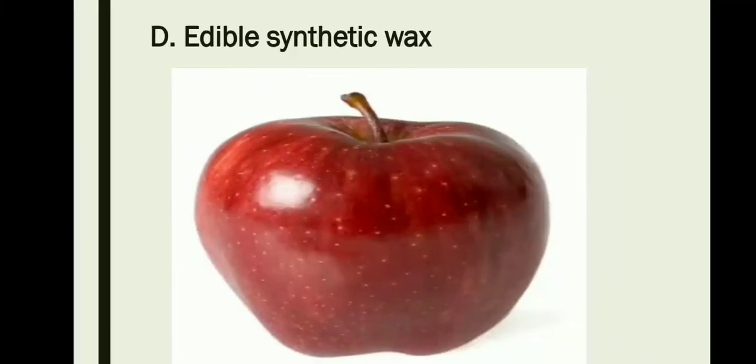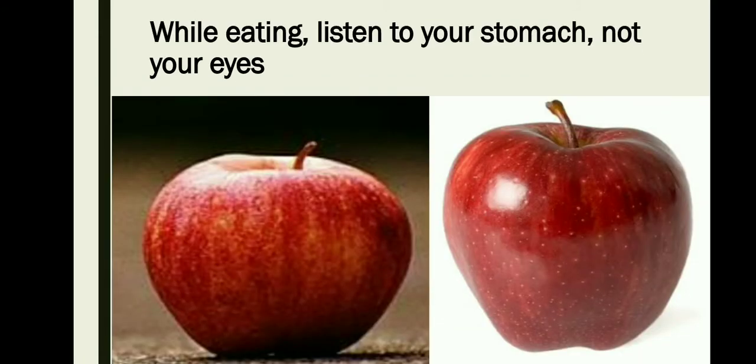There is one very important quote that all of us need to remember while eating, and that is listen to your stomach and not to your eyes. One of the major reasons behind food adulteration is that we all need food which looks nice, bright, and shiny. And in order to achieve that, there are a lot of synthetic substances which are added to the food. It is very important for each and every one of us to choose healthier food and not the food which looks much more nice, bright, and appealing. Now let's do some very simple and interesting activities in order to understand better about adulteration.